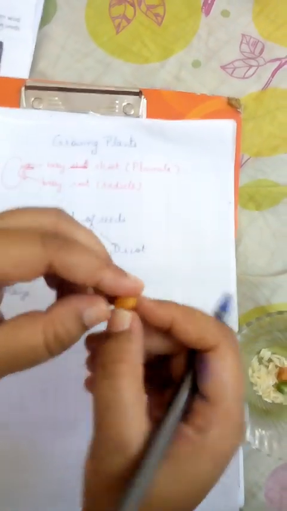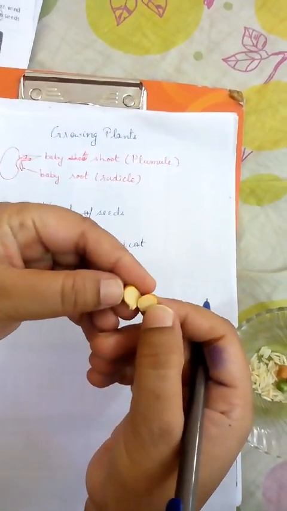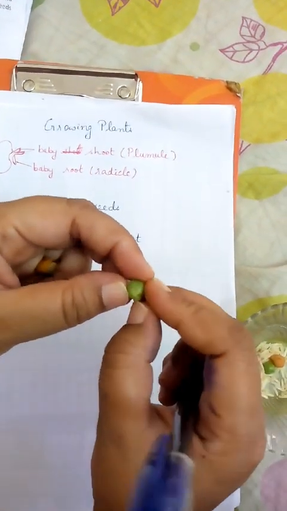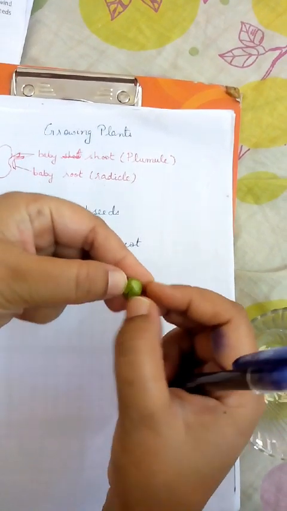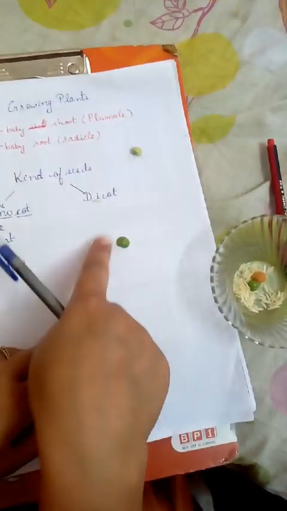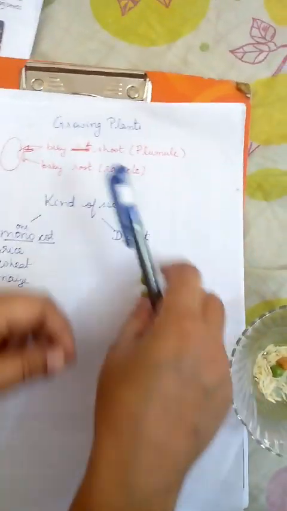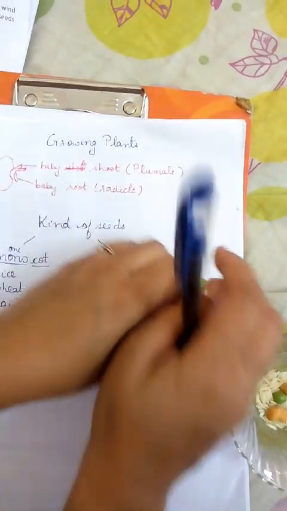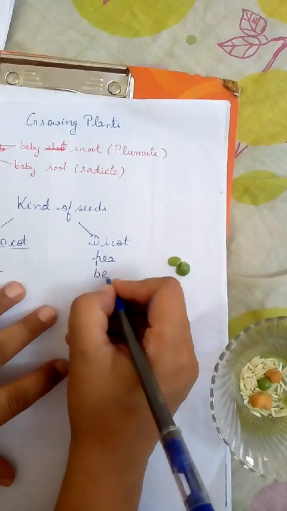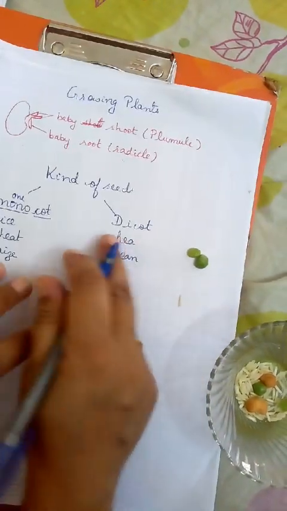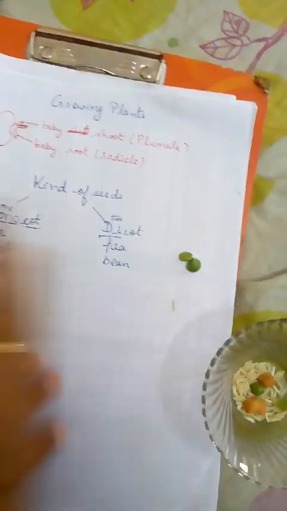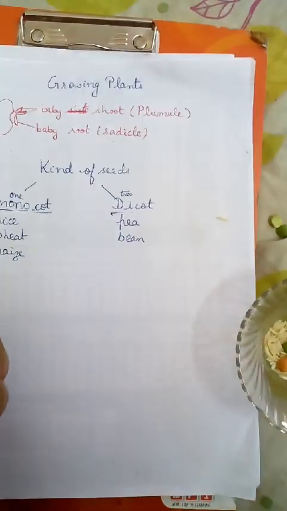And see, these have two cotyledons. Your peas, mutton, these also have two cotyledons. Yes or no? One and two cotyledons. So they are known as dicot. Dicot examples are very good: peas, beans. So understood, monocot, and di means two. Here completes your kinds of seeds.